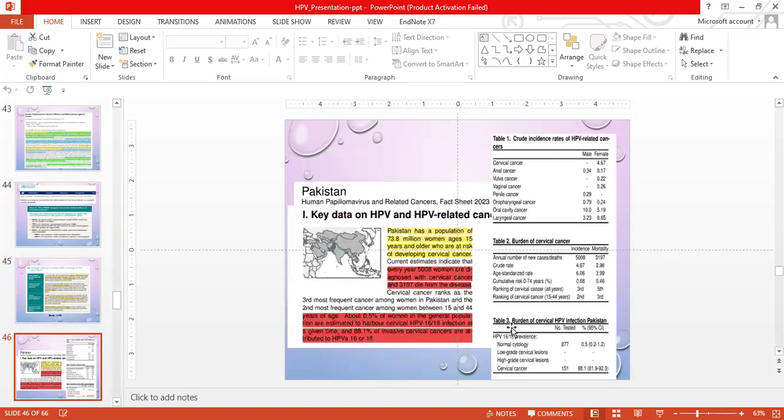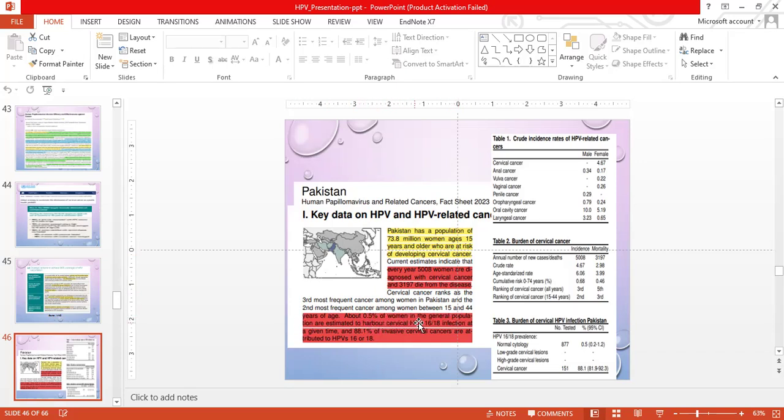If we see the situation of HPV and related cancer in Pakistan, according to the fact sheet in 2023, Pakistan has a population of 73.8 million women aged 15 years and older who are at risk of developing cervical cancer. Current estimates indicate that every year 5,008 women are diagnosed with cervical cancer and 3,197 die from the disease. Cervical cancer ranks as the third most frequent cancer among women in Pakistan and the second most frequent cancer among women between 15 and 44 years of age.